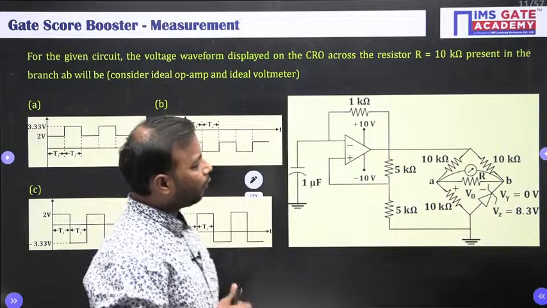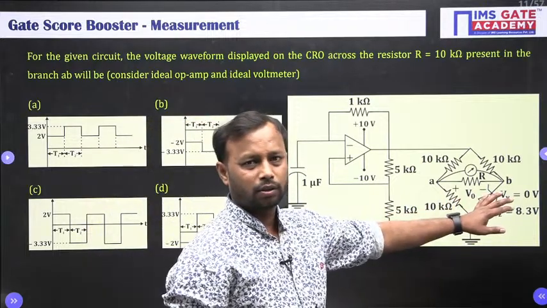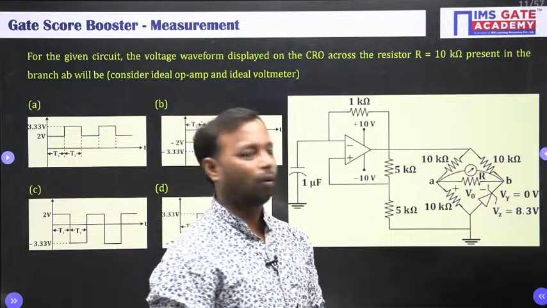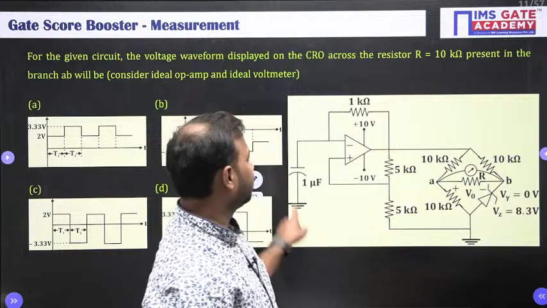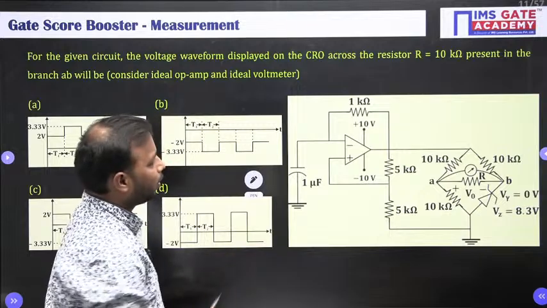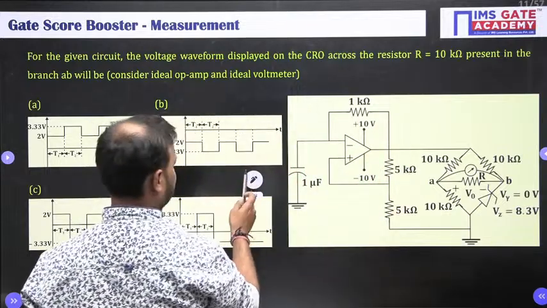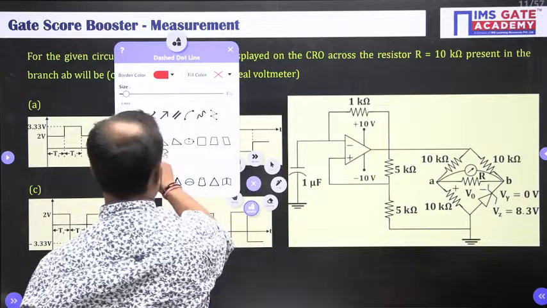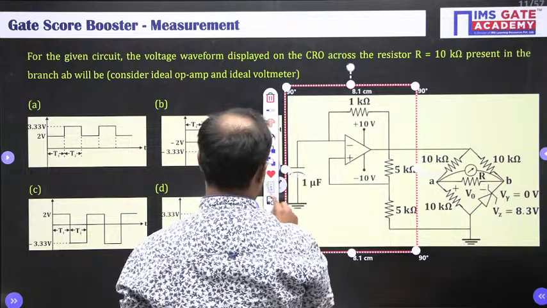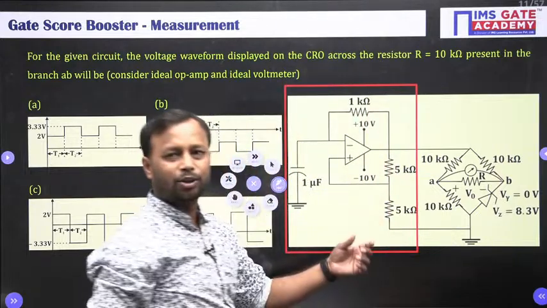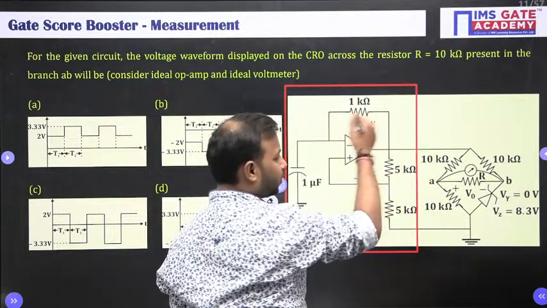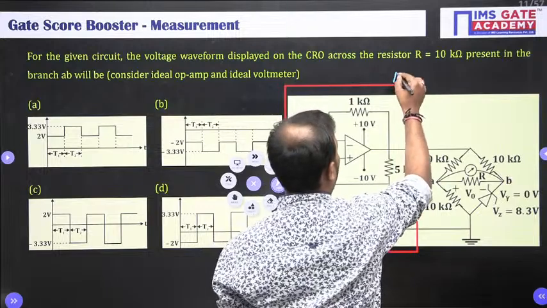Now here, do we have any input for this bridge? Yes, the input is given but indirectly, and that input is coming from this first element. Let me take this as the first element, and this is the second element. This first element, where have you seen it? In analog. This is an astable multivibrator.